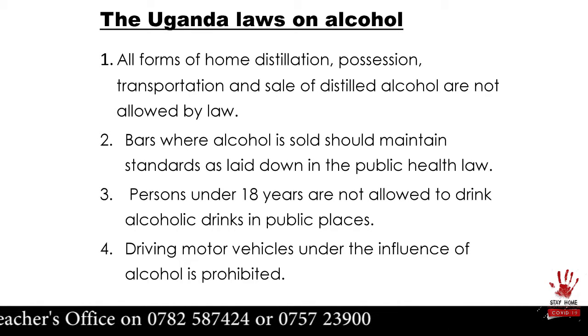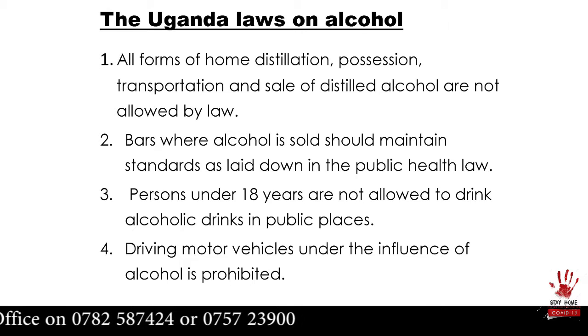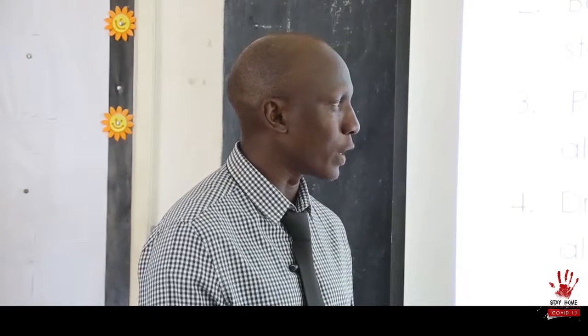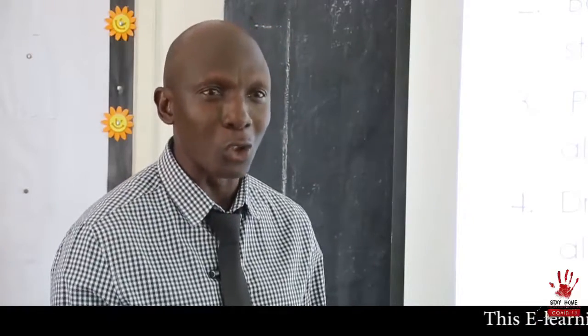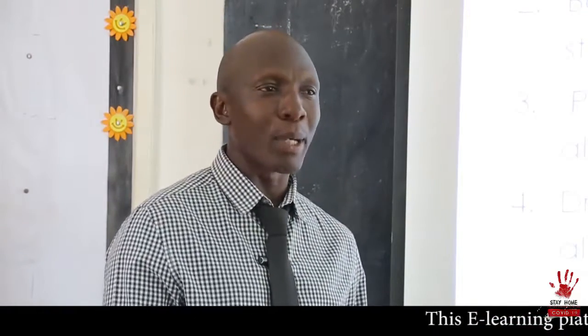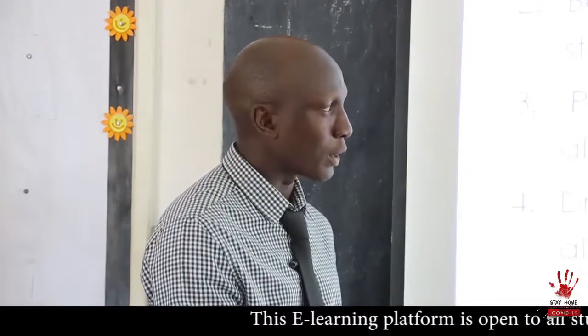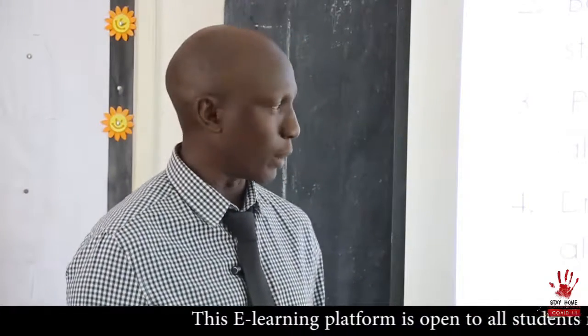Three, this is very vital here, children. Persons under the age of 18 are not allowed to drink alcoholic drinks in public places. Now here there are some who say, public places, so now we should drink at home. No. If you're under 18 years of age, don't drink alcohol. Not even when sent by your parent to go to a bar. Don't allow that. In fact, if they find you in a bar buying a bottle of beer, they are going to arrest you. So never think of that. And this is the law that concerns you children.